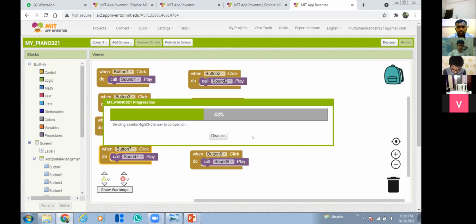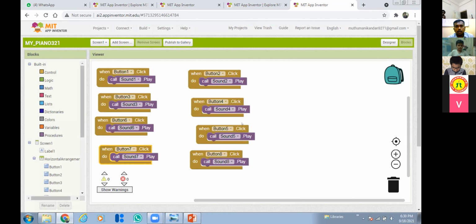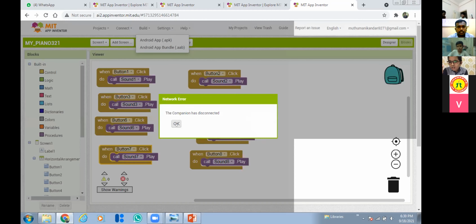I think Advika still has that app on her mobile, so that's maybe why. If you follow all the procedures properly, you can get the output on your mobile. And one more thing, I will tell you how to install the app on mobile. Note down the steps. Go to build, and here click this Android APK.